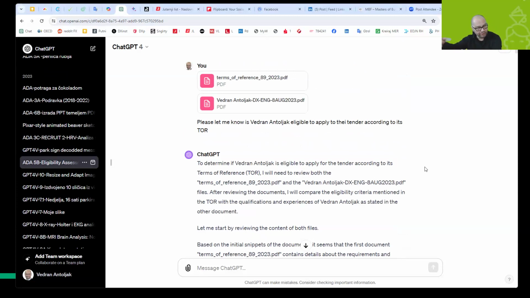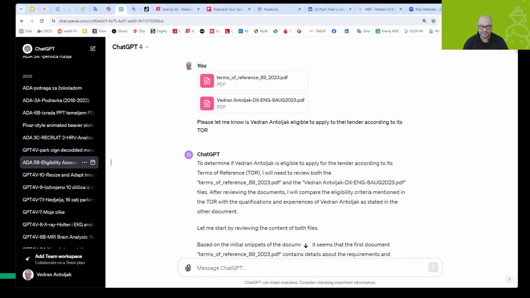I'm not going through the real case because it will take some time. It's not so fast when you're using ChatGPT, but it will help. You will see how it works. So let me show you these two documents. First is, just a second, I am looking for my CV.